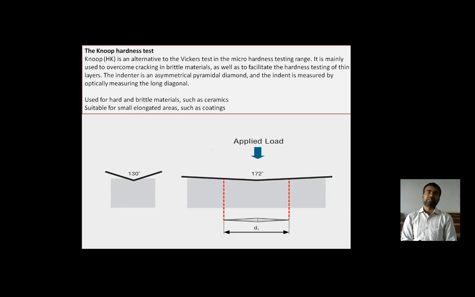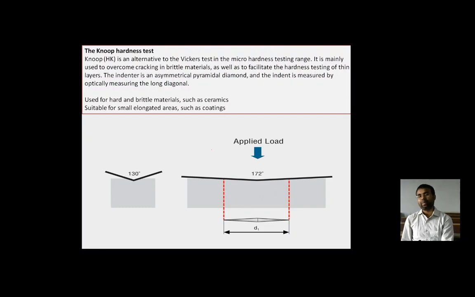In this process, this particular Knoop test is identified by the angle of the indenter, which is enlarged now, and the indentation with this kind of indenter takes place on very thin materials.